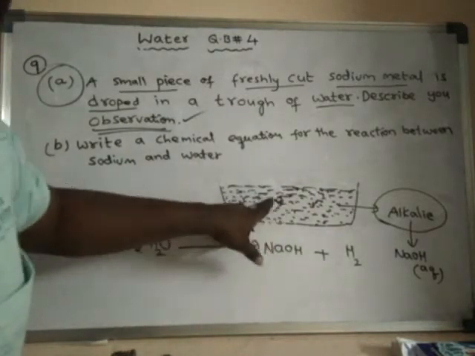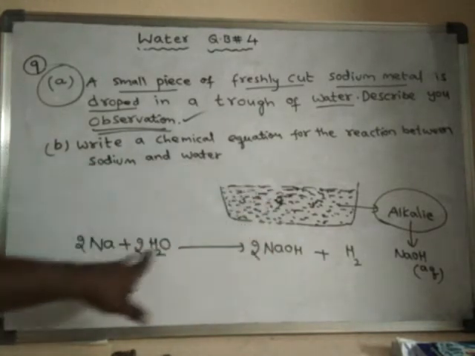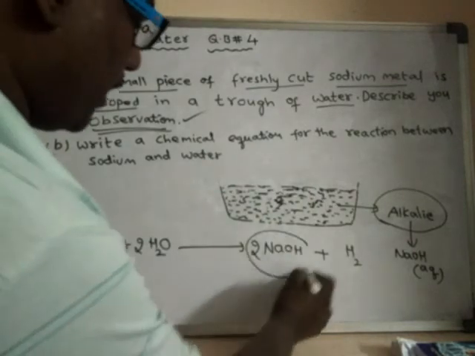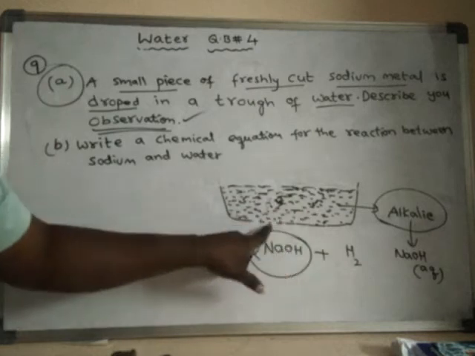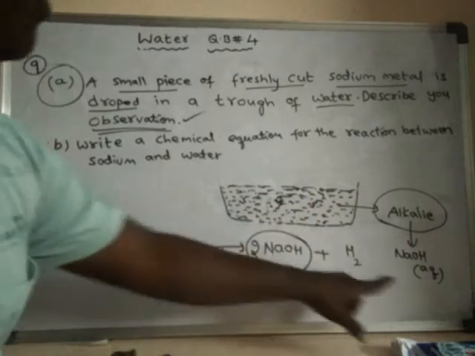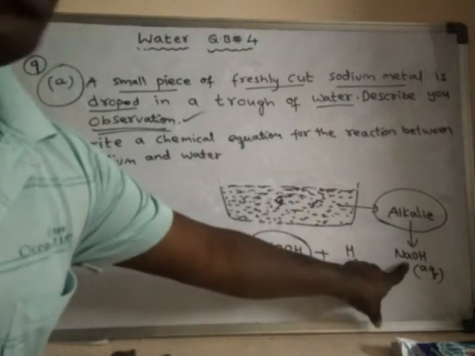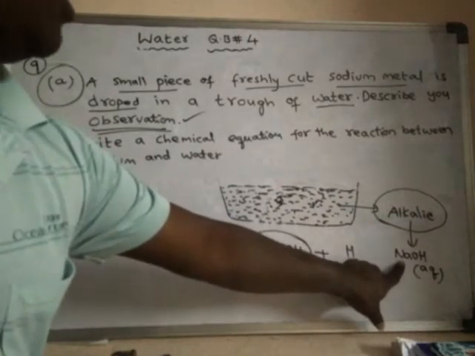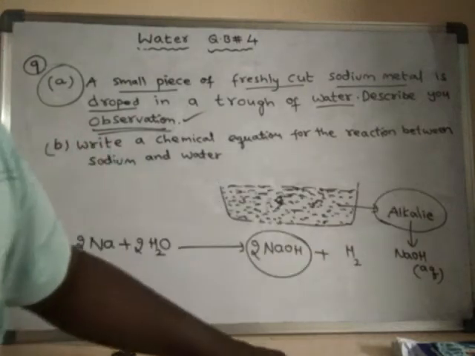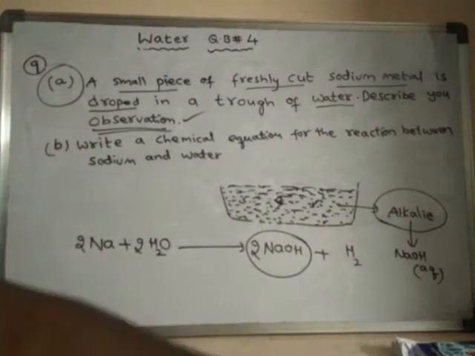Sodium hydroxide is formed during the reaction. This sodium hydroxide is soluble in water, it is dissolved in water. Now this solution is said to be aqueous solution of sodium hydroxide, and it is alkaline in nature. That means it is basic in nature.